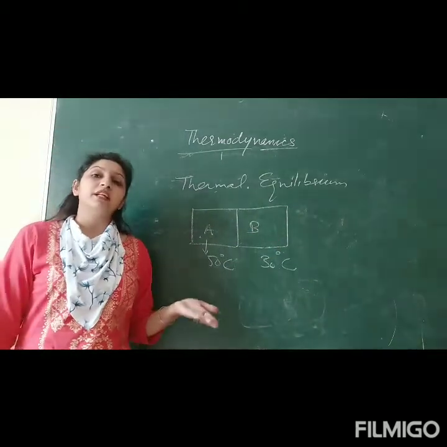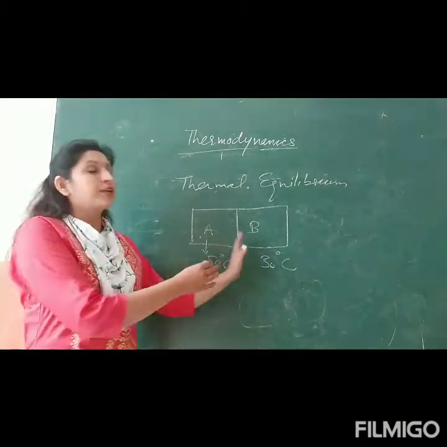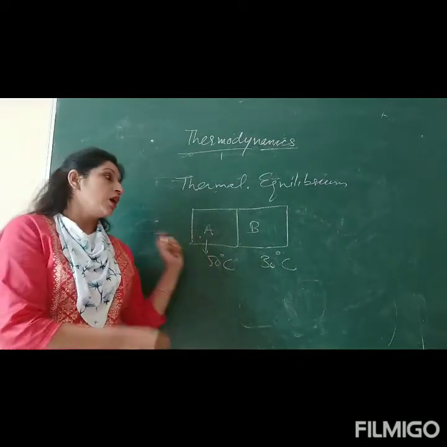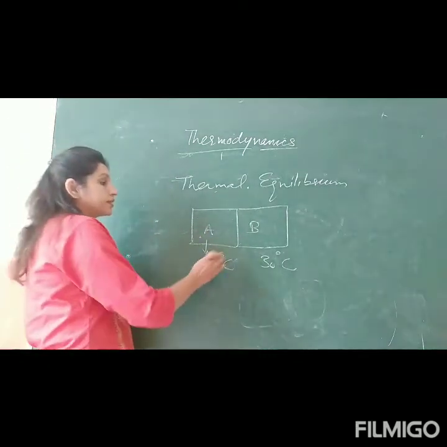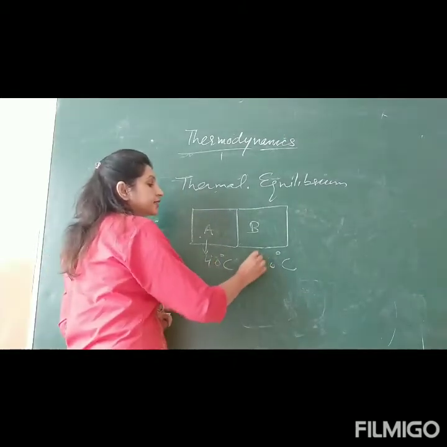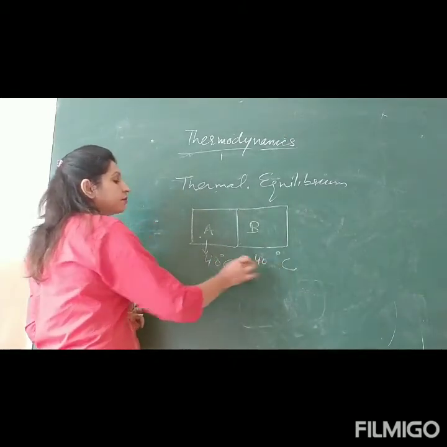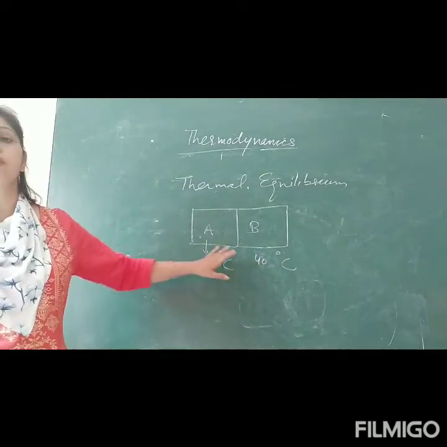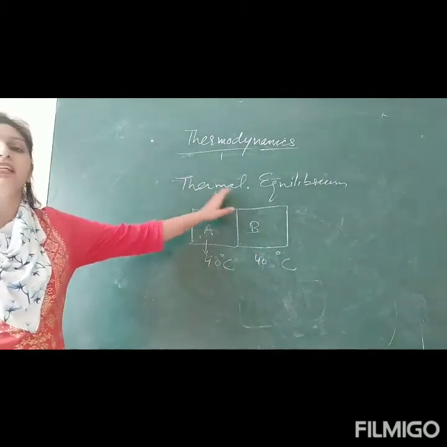And up to what time will the heat flow? Until the temperature of both becomes the same. So when the temperature of both becomes the same, say 40 and 40 degrees, then these two systems are said to be in thermal equilibrium.